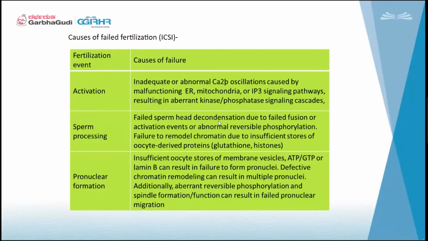Then pronuclear formation. With insufficient oocyte storage of membrane vesicles, like all these metabolic membrane vesicles, if some failure is happening, we are not going to see pronuclei. Again, defective chromatin remodeling can result in multiple pronuclei. Sometimes defects in that will result in 3 pronuclei formation.